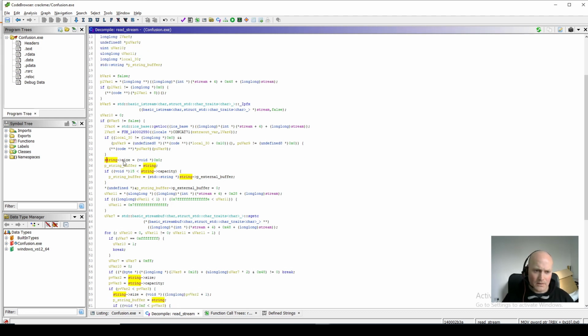So we have the string size equals, now we're not worried about the rest of the code, we're just trying to understand how this data structure for string is being used, because it's going to help us understand how strings are passed around the code that we want to analyze to crack. So string size equals 0 initially, pointed to the string buffer. Initially we assume that it's the string object itself, but then we do this check on the string object to say if the string capacity is greater than 15, then we can't store that many bytes in the internal structure.